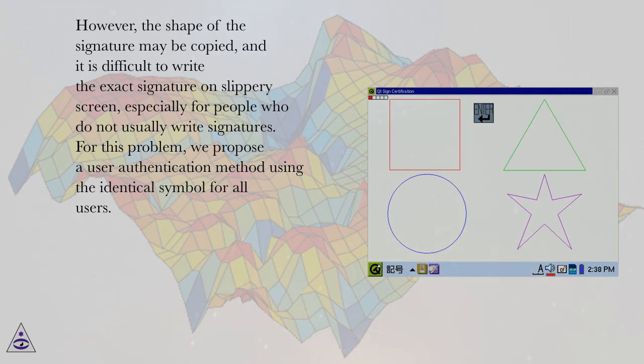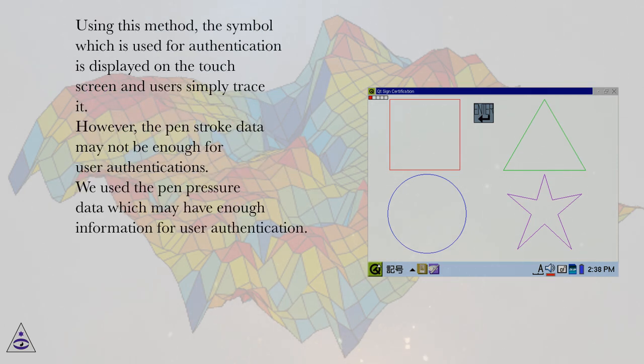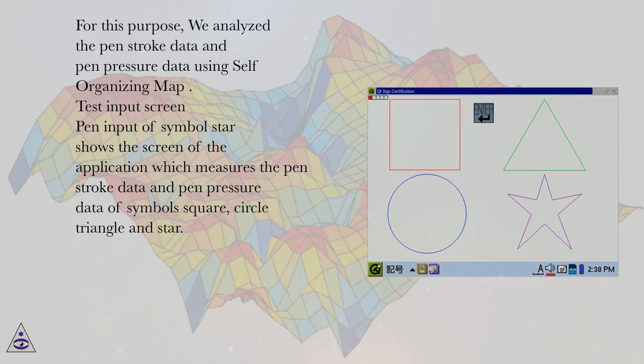For this problem, we propose a user authentication method using the identical symbol for all users. Using this method, the symbol which is used for authentication is displayed on the touch screen and users simply trace it. However, the pen stroke data may not be enough for user authentication. We use the pen pressure data, which may have enough information for user authentication. For this purpose, we analyze the pen stroke data and pen pressure data using self-organizing map.